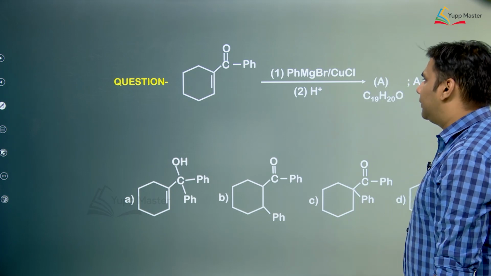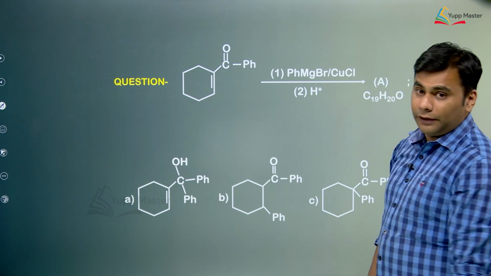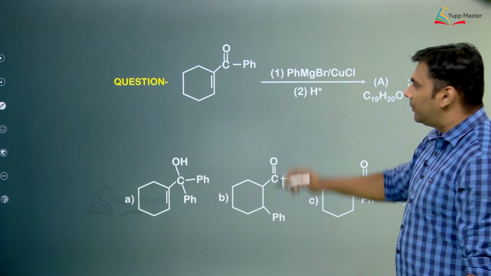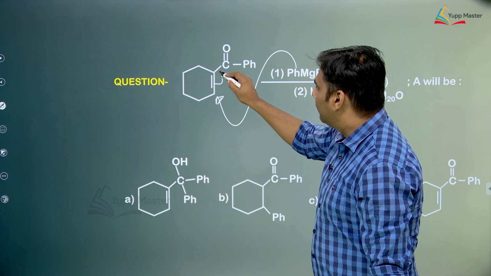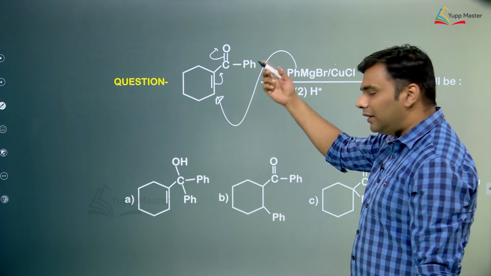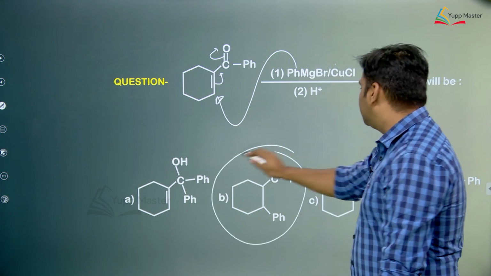Let us consider this question. We are taking Grignard reagent and to this we are adding a copper plus salt. We know that in presence of copper plus salt it is a 1,4 addition. So this will basically go at this position, pi electrons are polarized and then the enol form tautomerizes back. So basically the product would be this in this case.